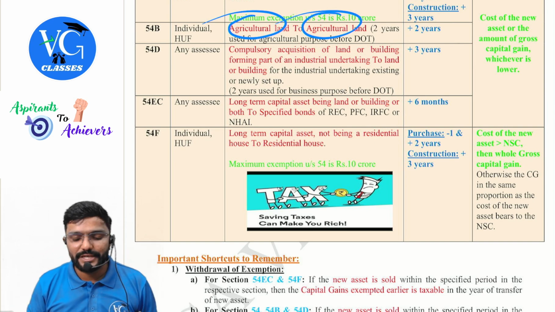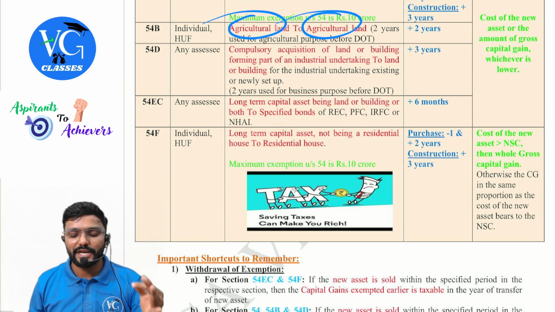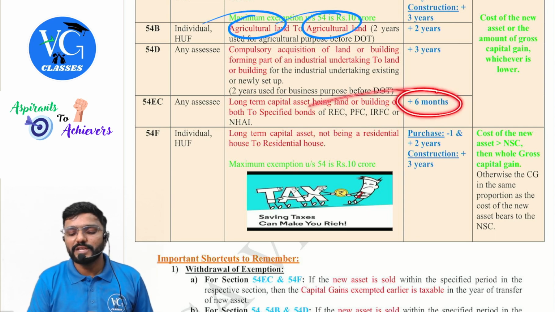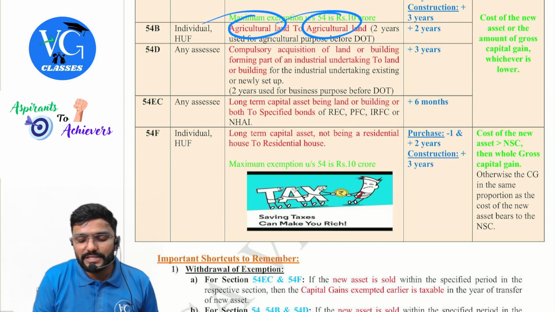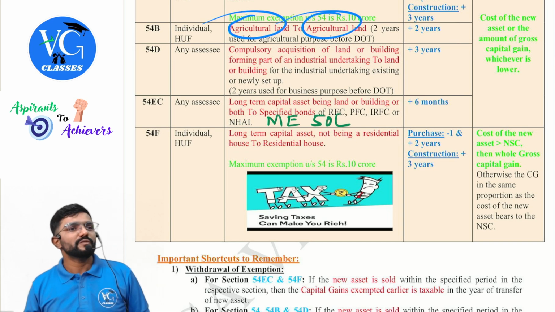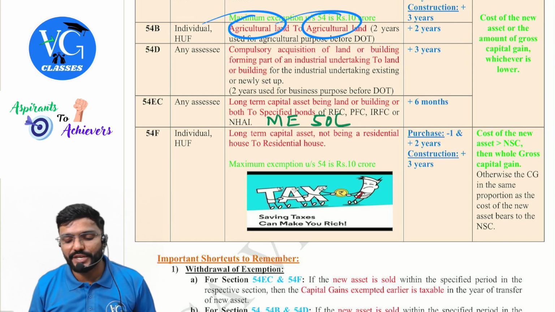Now, what is the new asset I should purchase? Specified bonds of REC, PFC, IRFC or NHAI. Within what time, sir? Within 6 months from the date of transfer. And here also, guys, there is a maximum exemption available, which is only 50 lakhs. Maximum exemption under section 54EC.